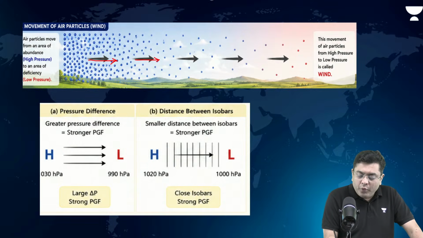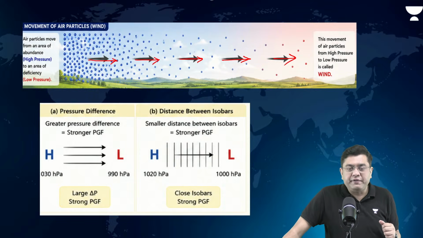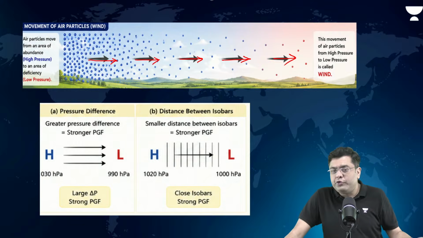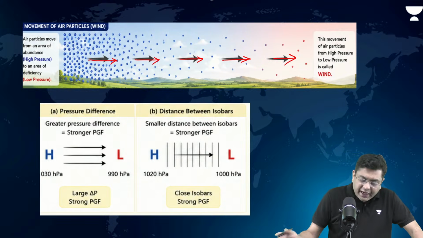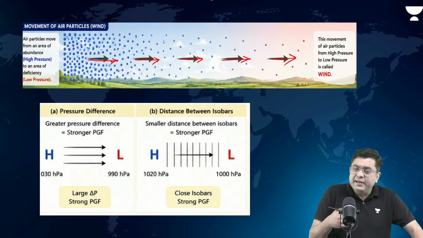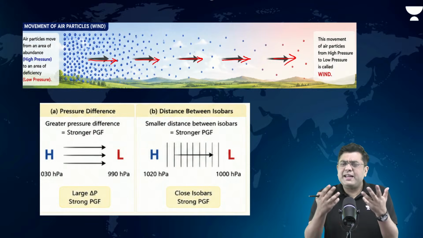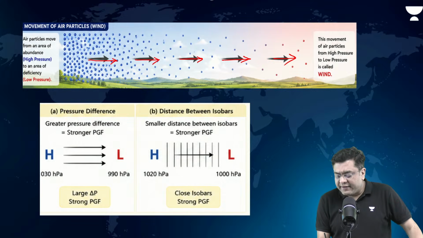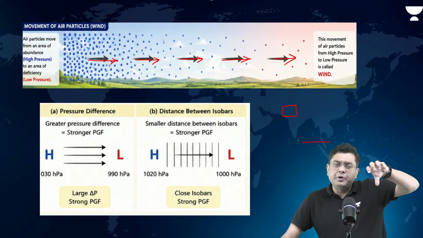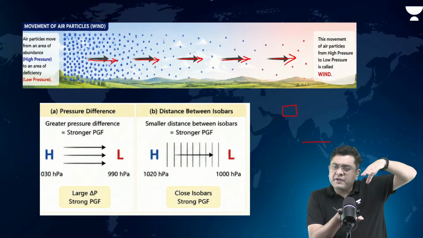So, wind movement always happens from surplus to deficiency. This can also be expressed with the placement of isobars, wherever you have the high pressure to the low pressure. Now, whatever is the difference between the high pressure and low pressure, so will be the strength of the wind movement. Just like water, as I told you. For example, if you pour water from a glass at the height of a table, it will cover some distance.